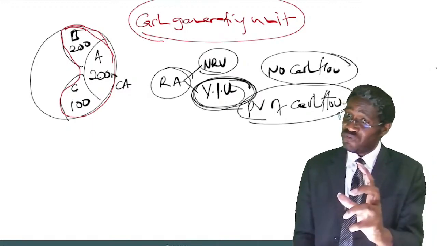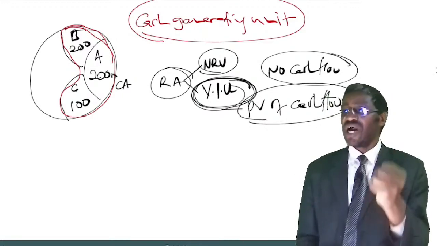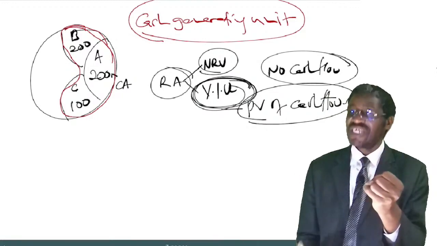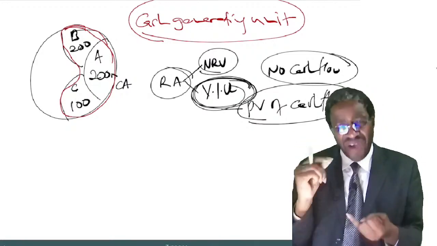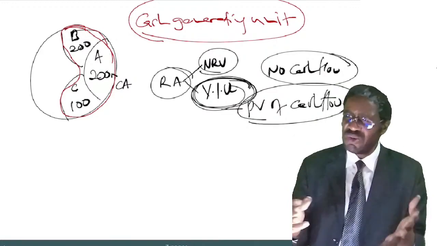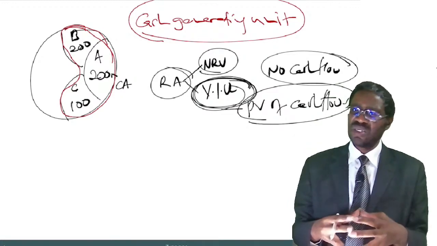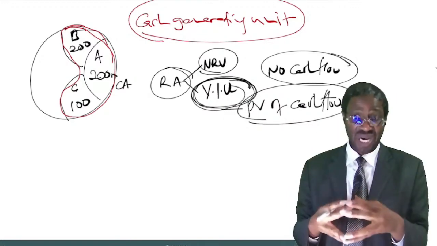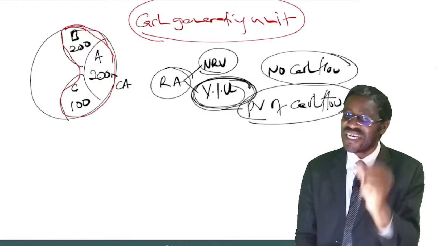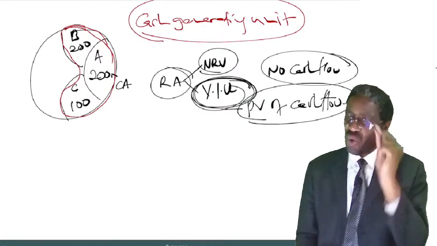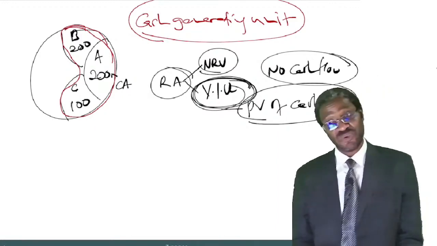So if you are asked to define what a cash generating unit is, because sometimes you're asked, we are saying a cash generating unit is the smallest group of identifiable assets. A could be a machinery, B could be a motor vehicle, C could be furniture. Those are identifiable assets. So a cash generating unit is the smallest group of identifiable assets which on its own can generate independent cash flows.